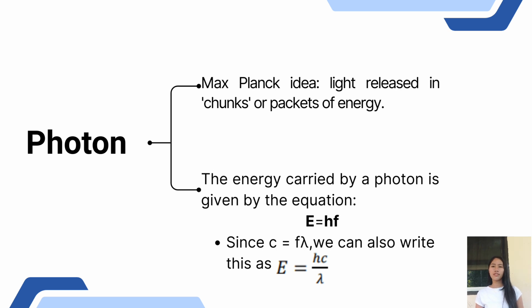A photon is a particle of light that carries energy in discrete packets, as proposed by Max Planck, who suggested that light is not emitted continuously but in tiny chunks called quanta. The energy of a photon is given by the formula E = hf, where E is the energy of the photon, h is Planck's constant, and f is the frequency of the light. Since the speed of light equals the frequency times the wavelength, we can also express the photon's energy in terms of wavelength as E = hc/λ, showing that photons of shorter wavelength carry more energy.